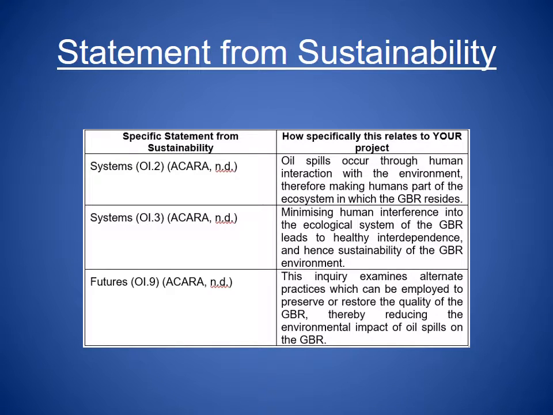This inquiry corresponds with the Australian curriculum's specific statement from sustainability. This research incorporates systems OI 2 and 3, being the interaction between humans and the Great Barrier Reef ecosystem, and also minimising human interference to the ecological system of the Great Barrier Reef, leading to sustainability of that environment. Sustainability Futures, OI 9, is also represented in this inquiry by examining alternative practices to preserve and restore the Great Barrier Reef environment.